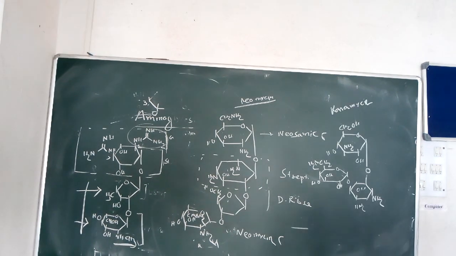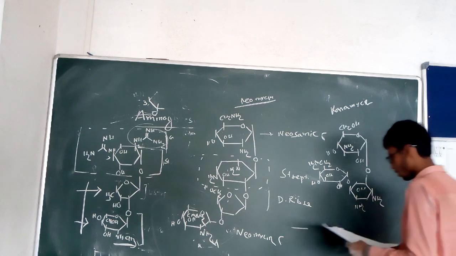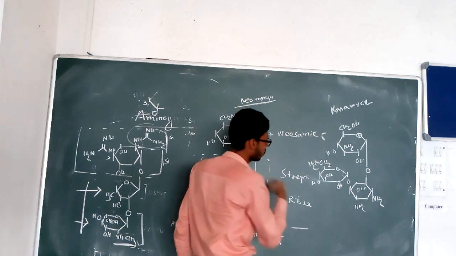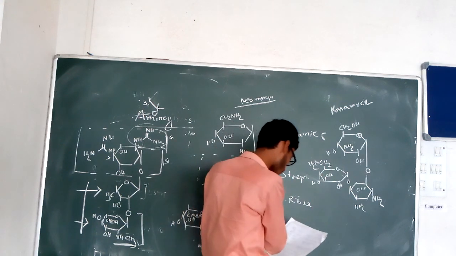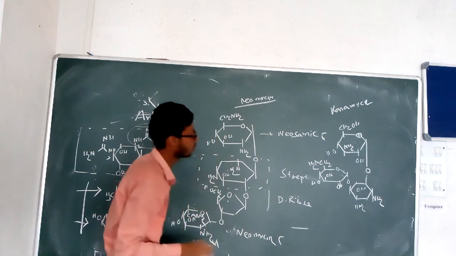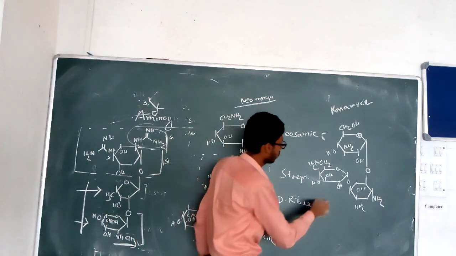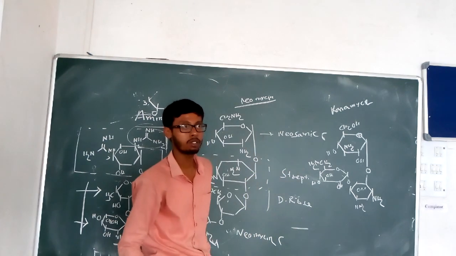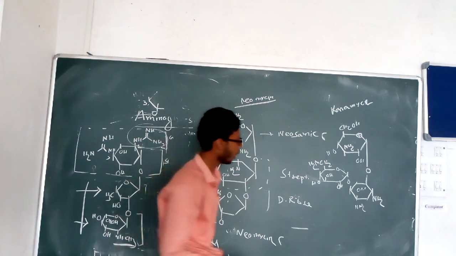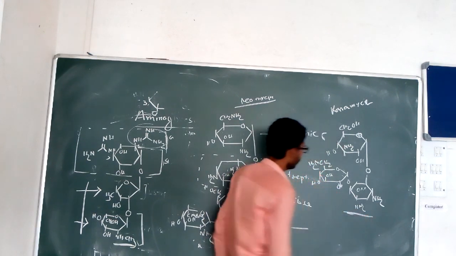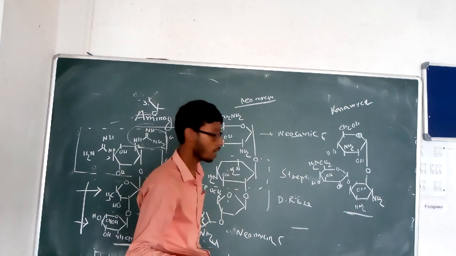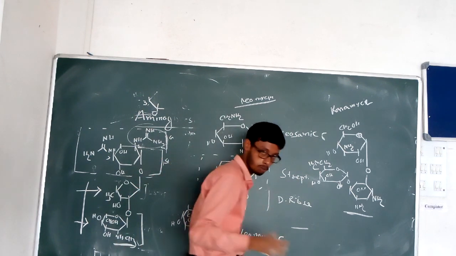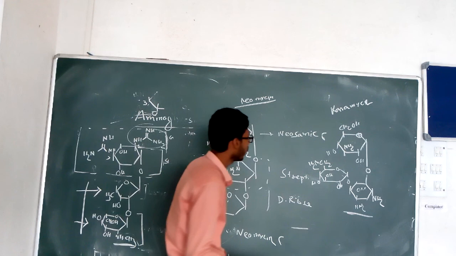This is the structure of kanamycin, and kanamycin consists of two sugars, that is hexose sugar, and this is also hexose sugar. This is known as kanosamine, and kanosamine is attached with the deoxystreptamine. This is known as the aminocyclical ring aglycone part, and kanamycin is used as a systemic aminoglycoside. It is also used as a broad spectrum antibiotic.